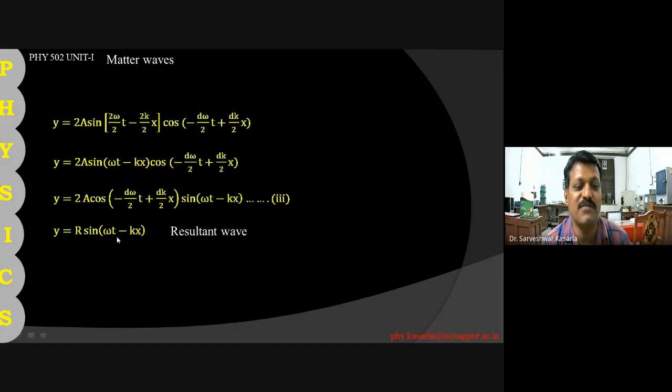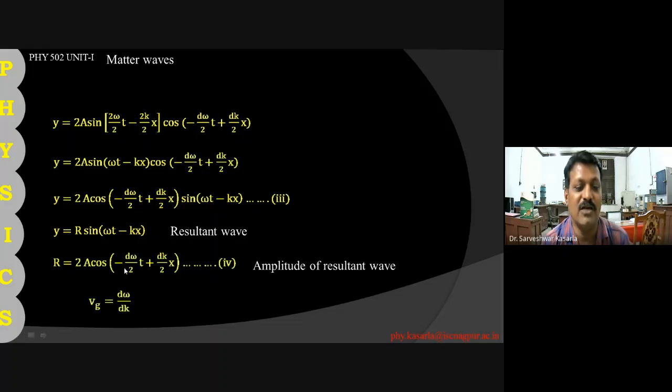The nature of the resultant wave is the same as the combining waves y1 and y2, and the amplitude of the wave is given by this. So this is the group of waves. After combining two waves we get this equation, which can be treated as a group of waves, and it has a group velocity given by d omega by dk.